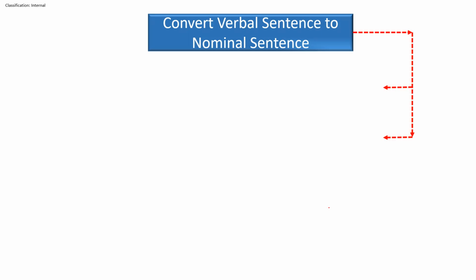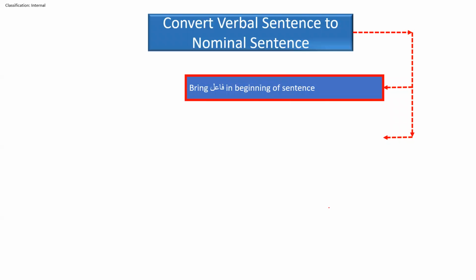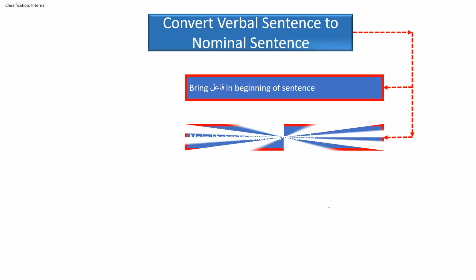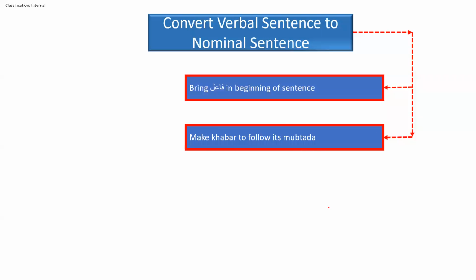So what are those two steps? Step number one, you have to bring the fa'il to the beginning of the sentence. Now you know that the fa'il is available in a verbal sentence, marfu' if it is apparent, or if it is hidden, it is already in the past tense verb. So we need to bring it out. We'll see how we'll bring it out. So we'll bring the fa'il to the beginning of the sentence, and step number two, we have to correlate mubtada and khabar.